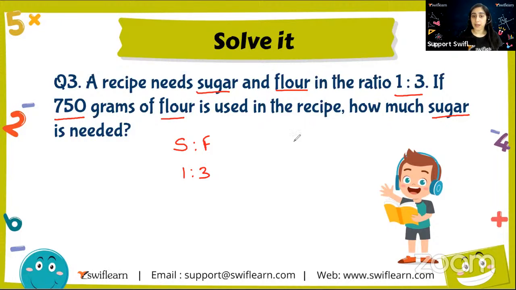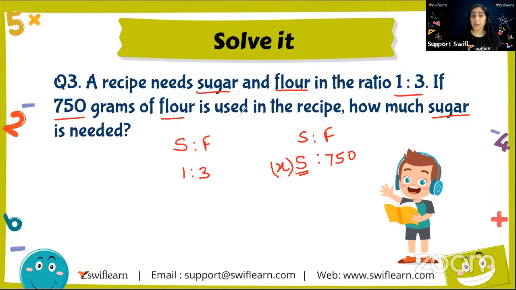So I know, let me write here also because I need to compare. So let me write 750. And what I need to calculate is this S, or this X, whatever variable you want, you can choose. You can choose X, S, or Y, whatever you want, okay? So let me choose S here so that it is easy to understand that we are actually calculating the sugar that we needed, right?